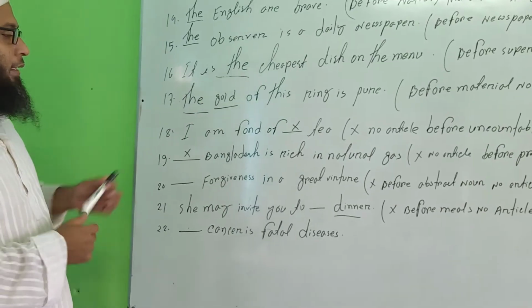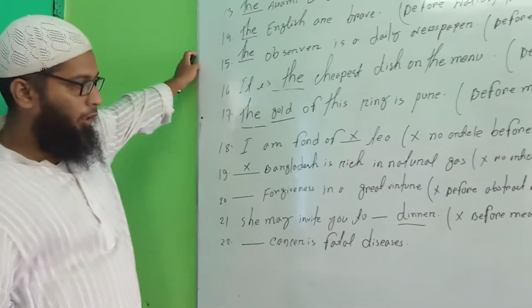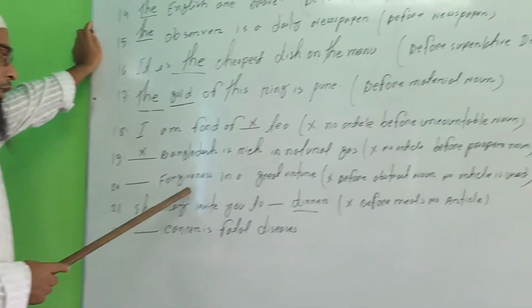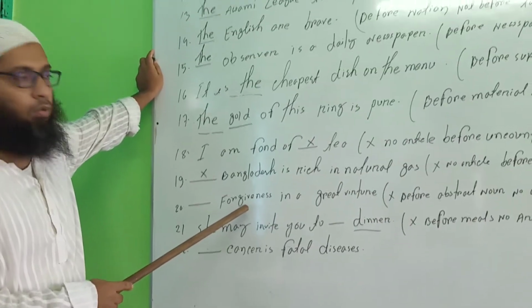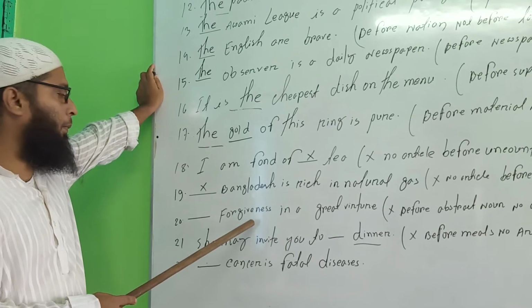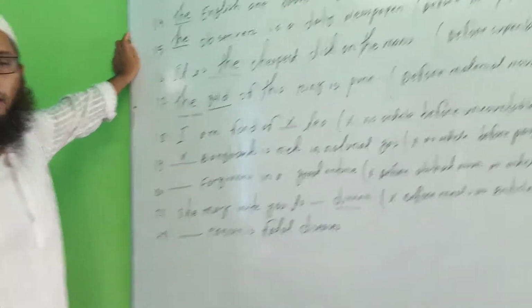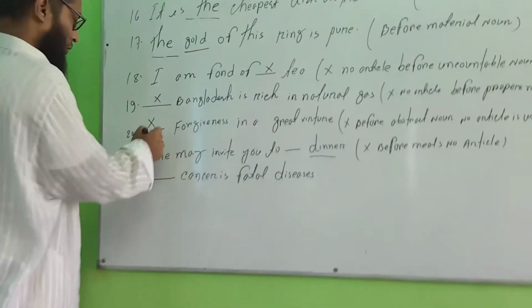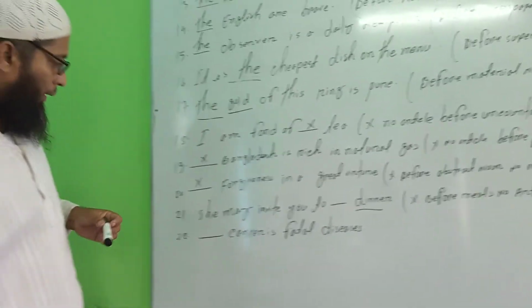Okay, forgiveness is a great virtue. ক্ষমা হচ্ছে একটি মহৎ গুণ. Forgiveness is considered to be an abstract noun. Before an abstract noun, there will be no article. Abstract noun এর আগে কোনো article হবে না.